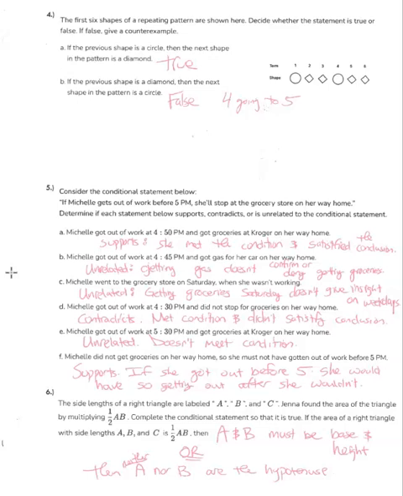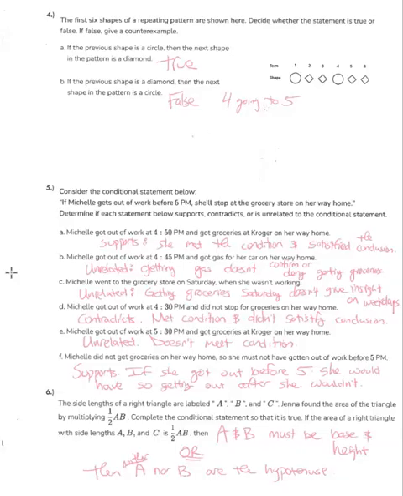Michelle went to the grocery store on Saturday. That has nothing to do with this. It's unrelated. We're not talking about work days. Michelle got out at 4:30 and did not stop for groceries. That contradicts it. It met the condition, but it didn't satisfy the conclusion. Michelle got out of work at 5:30 and got groceries. That one would be unrelated because it's not within the time frame they were talking about.